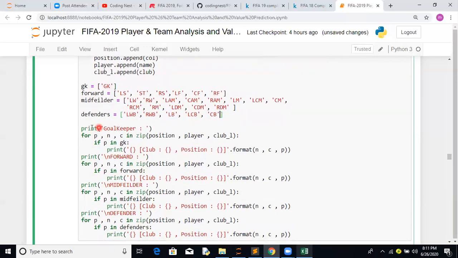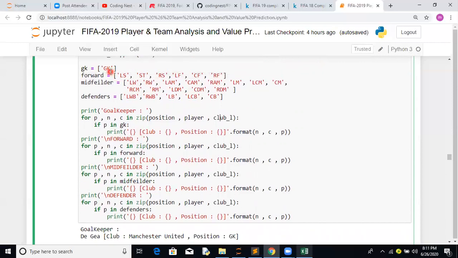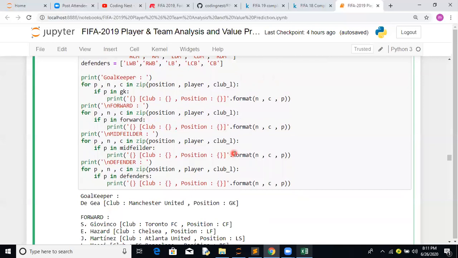Now position, player, club value. So what is the best goalkeeper, best player for LS, central striker, right striker, left forward, central forward, right forward, and so on. We have written a simple function.